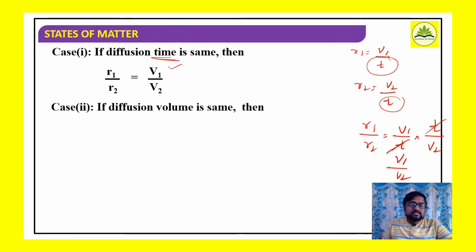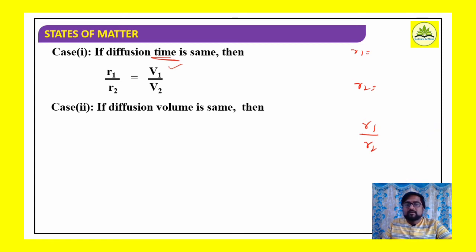Well, second case, if diffusion volume is same, what is the condition? First we said if the diffusion time is same, R1 by R2 is equal to V1 by V2. Now if diffusion volume is same, R1 is equal to V by T1, R2 is equal to V by T2, right? Here volume is same for the first gas and second gas, but time taken will be different.